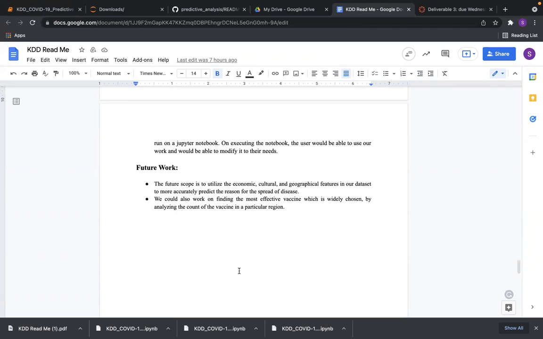We can analyze which vaccine the people who are getting fewer positive cases have taken. Like we can analyze which vaccination is effective for the Omicron cases.